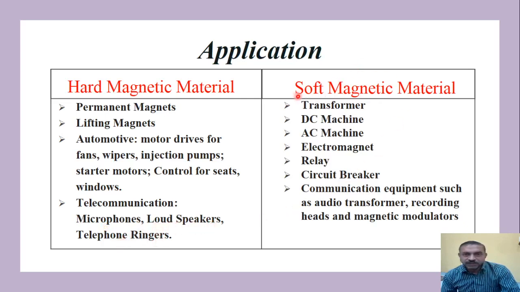Now let us see what are the applications of soft magnetic material. Soft magnetic materials are the most common and favored material for making the cores of various electrical equipment or machines. The transformer core is made from amorphous materials. DC machines and AC machines have their core made from soft magnetic material. The electromagnet has its core made from soft magnetic material, that is iron silicon alloy. Then the relay uses soft magnetic material for its operating function. Then the circuit breaker. Then we can find application in communication equipment such as the audio transformer, recording aids, and magnetic modulators.